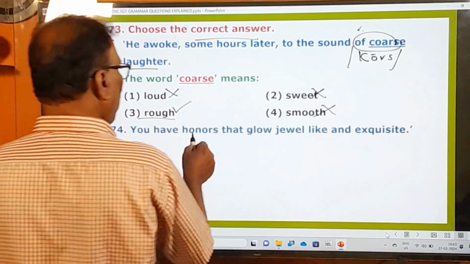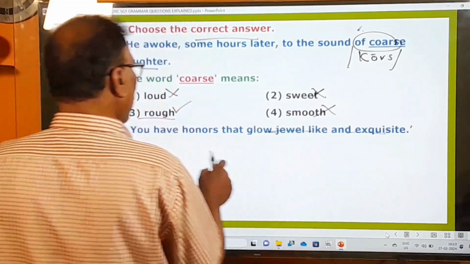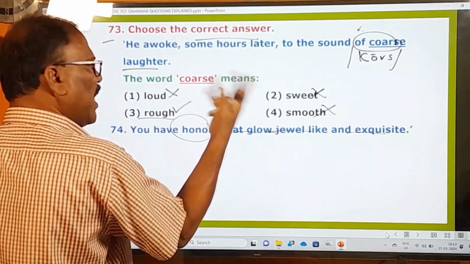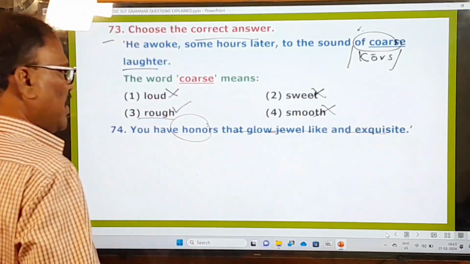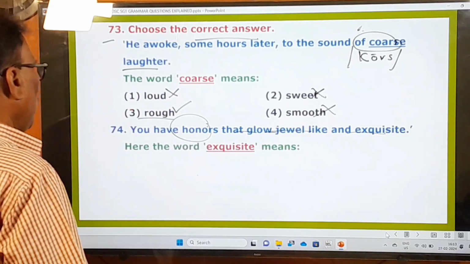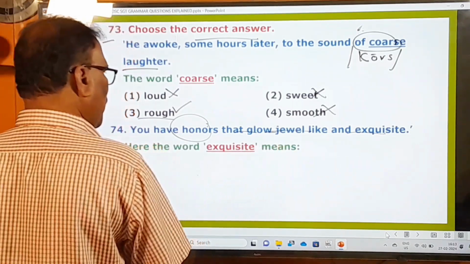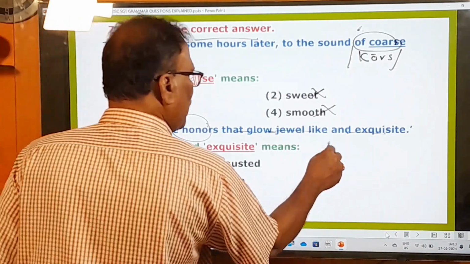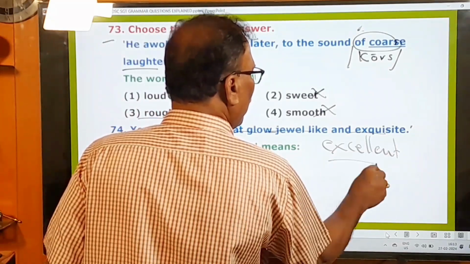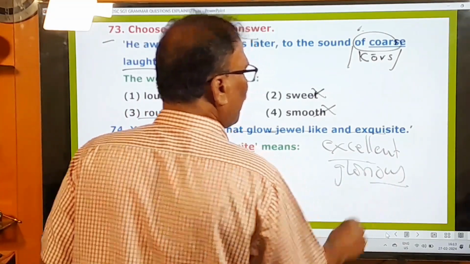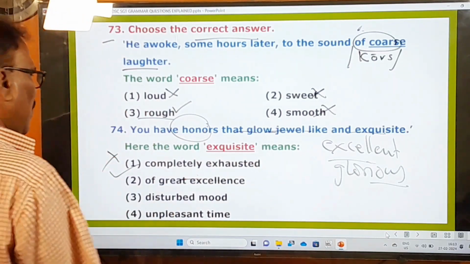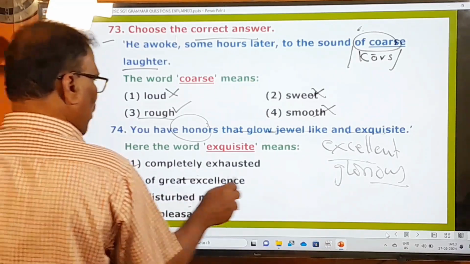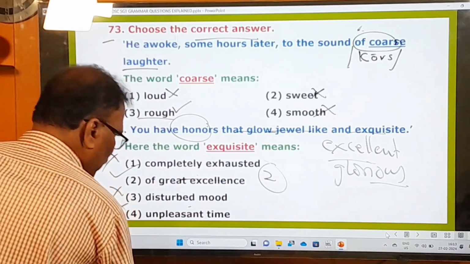You have honors that glow jewel-like and exquisite. You have honors, okay, awards and honors that glow jewel-like. That glow means that shine jewel-like, and exquisite. Exquisite is there. And this is the statement. And what is the examiner asking you to do? Here the word exquisite means what? Exquisite means completely exhausted? No, of great excellence. Exquisite means, in other words, excellent, glorious. Okay, of great excellence. That's the meaning. Disturbed mood? No. Unpleasant time? No. So first, third, fourth are wrong, and only the second one is your answer. And now let's move on to the other questions.